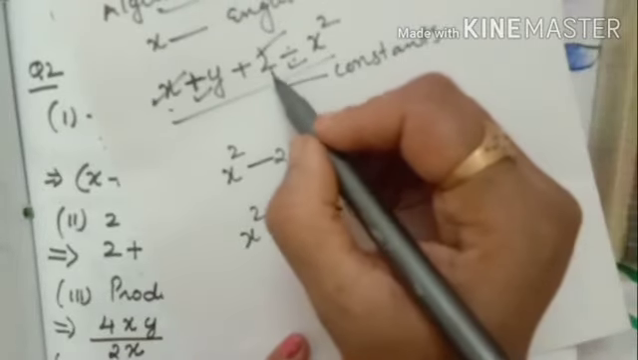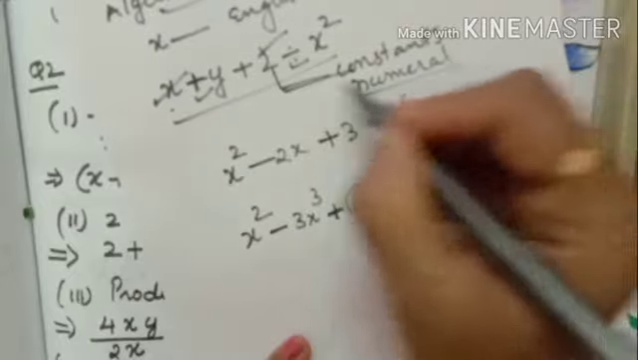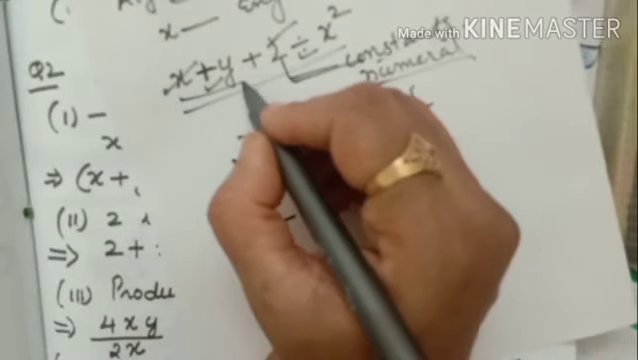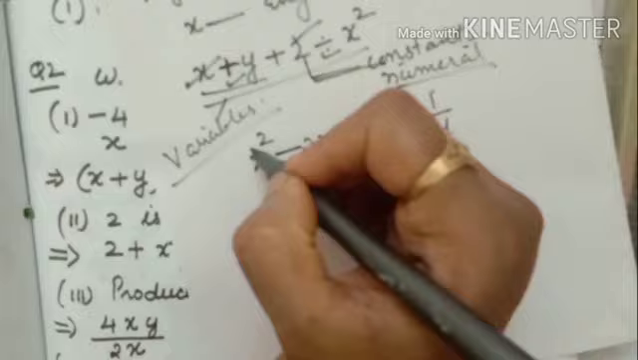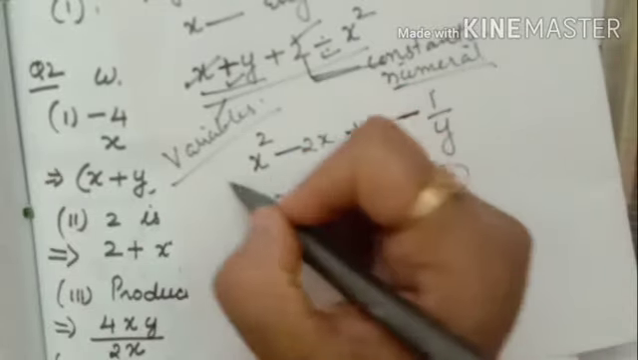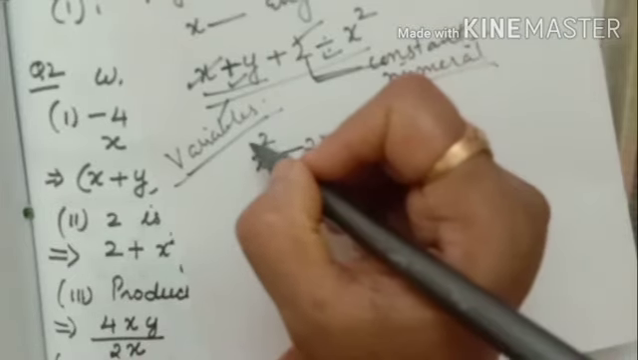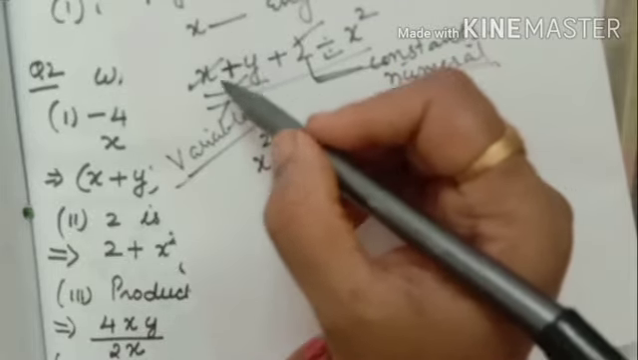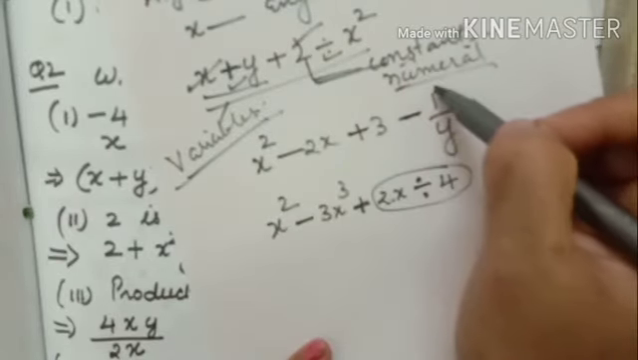Numeral, literal. 2 we can say is a constant, otherwise numeral. Number 2 we call constant, numeral. English alphabets we call variables. Numbers we call constant, numeral. Variable meaning vary. The value will vary as situations come. As per the situations, the variable takes the values. So x and y, English alphabets, we call variables, and numbers we call constant, numeral.